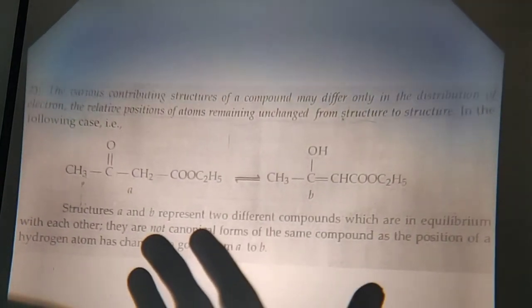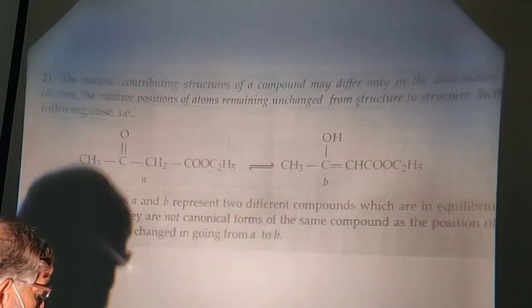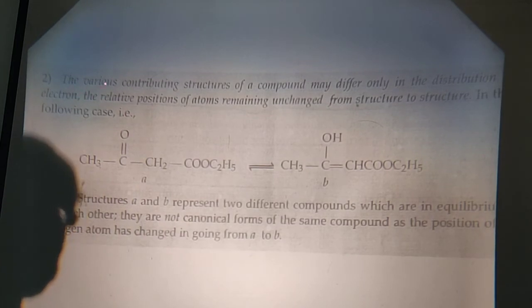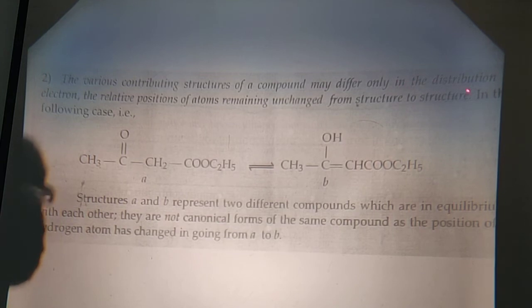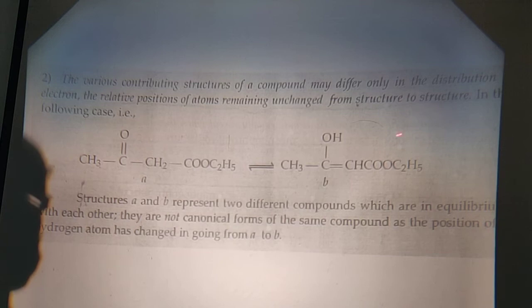Now the second rule of resonance. The various contributing structures of the compound may differ only in the distribution of electrons. The relative position of the atoms remains unchanged from structure to structure.